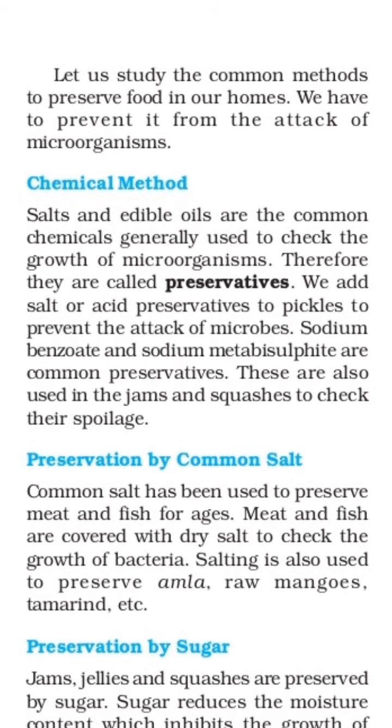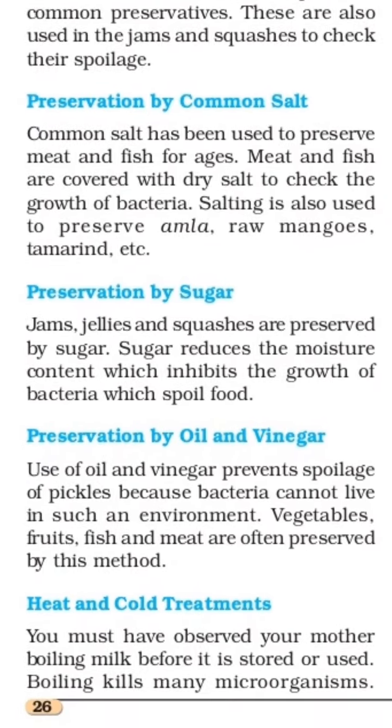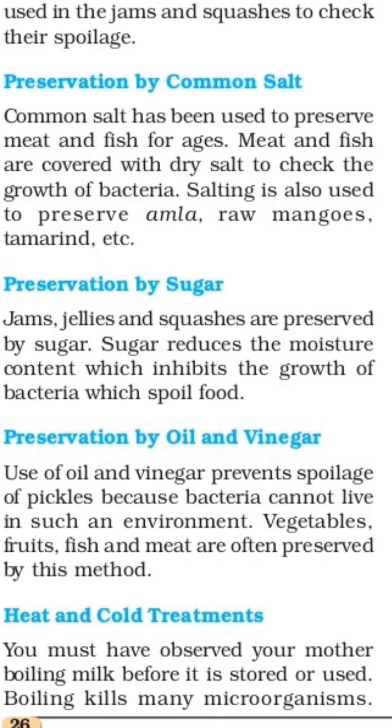The next point is preservation by common salt. Common salt, we are using in our daily food. Common salt has been used to preserve meat and fish for ages.